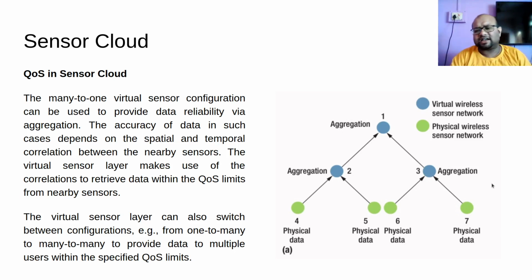So I have this diagram. It shows how physical data is combined to create aggregated data, and different aggregated data can be combined to create more aggregated data. This is how aggregated data from different wireless sensor networks and different nodes is aggregated together and given to me. In this aggregated data, instead of getting data from one sensor which may be faulty, there is much less probability of lots of different sensors being faulty together. So this is quality of service in sensor data.